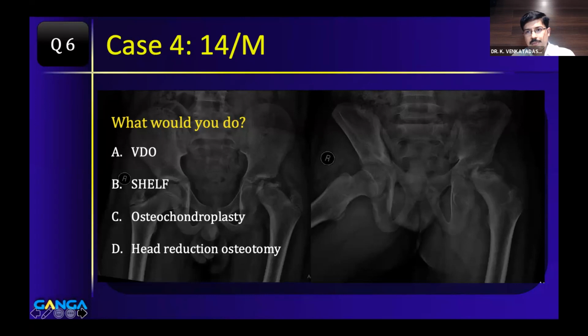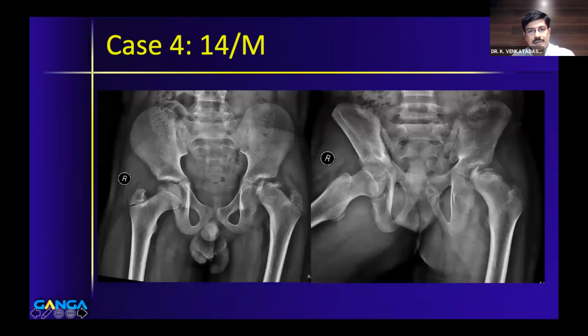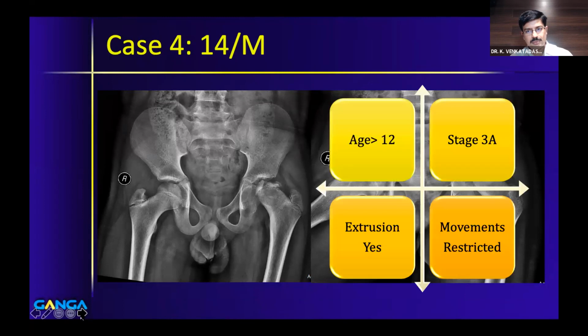I'm glad 57% have got the right answer: head shelf osteoplasty. 30% of them have written osteochondroplasty. Osteochondroplasty and head reduction are corrective interventions, which we again prefer to do in 3B or 4.